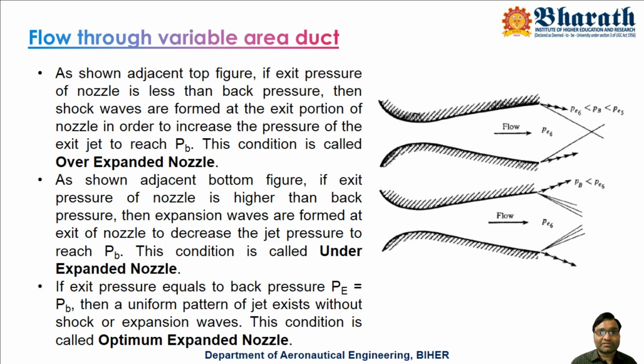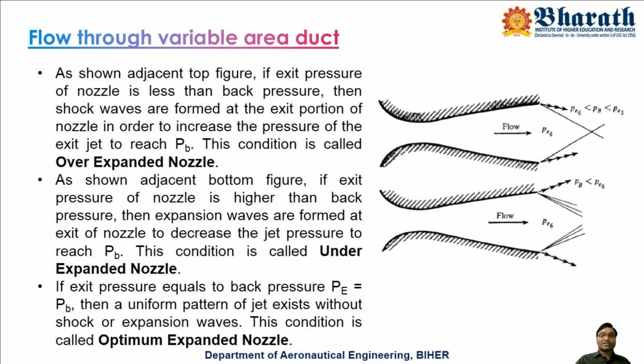shock waves. Shock waves, what it will do, it will raise the pressure and makes the flow come out somewhat comfortably. Otherwise, without this formation, pressure is low, the atmospheric pressure is high. What happens? We know that flow happens only from higher pressure to lower pressure. So because of that, what happens? Some vortices are formed here.